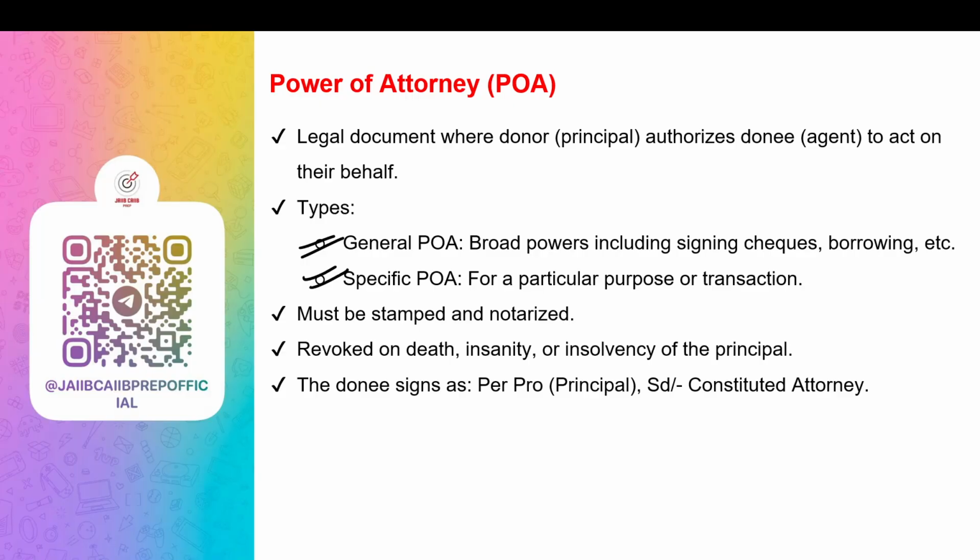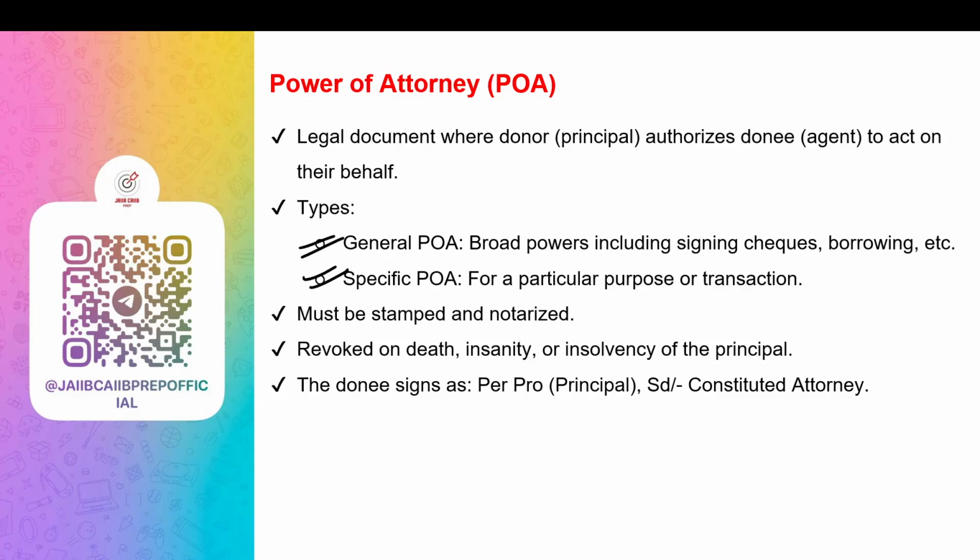A specific power of attorney is limited to a specific task. As the name suggests, it is for a particular purpose or transaction. Specific tasks like selling a house or managing one bank transaction or another. Now, what are the key points about power of attorney? It gives legal authority to act in various matters.